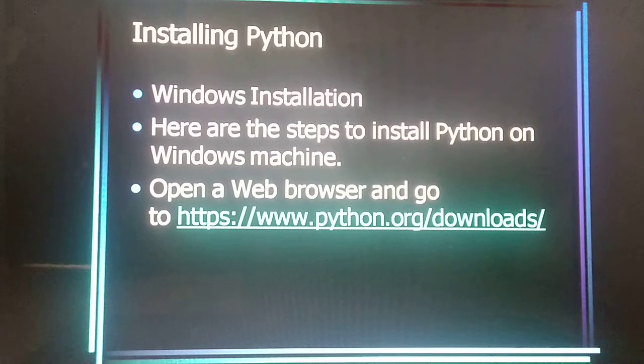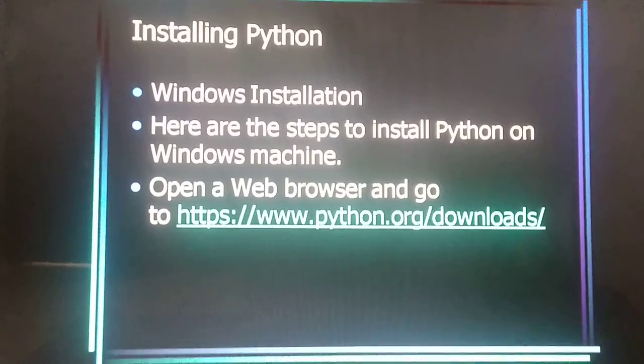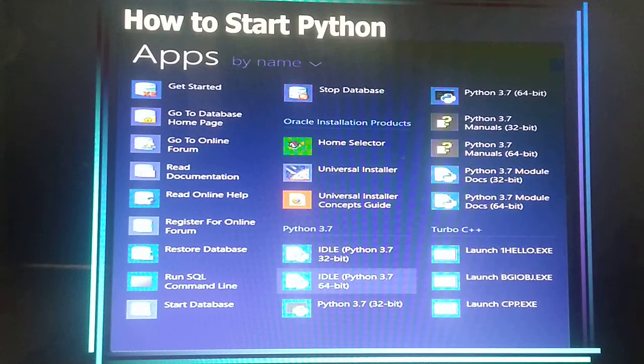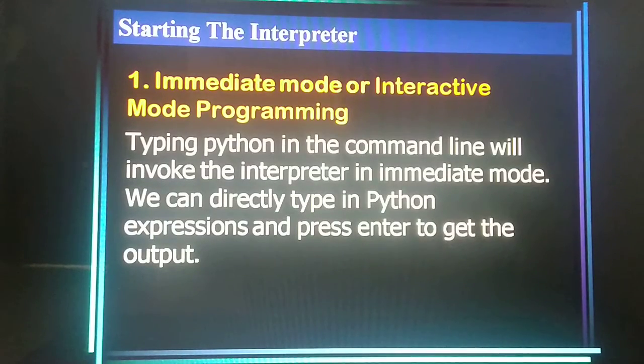How to install Python? We know very well. For a Windows installation, just click on the link and you can install it directly, easily, without any problem. After installation, you can see how to start the Python language. You can see here IDLE Python 3.7 64-bit. Just click it. After clicking, you can see there are two types of mode. First, immediate mode or interactive mode. Typing Python in the command line will invoke the interpreter in immediate mode. That means in immediate mode we just type one line, press enter and see the output. So it's known as immediate or interactive mode.